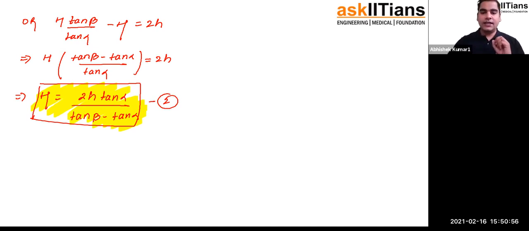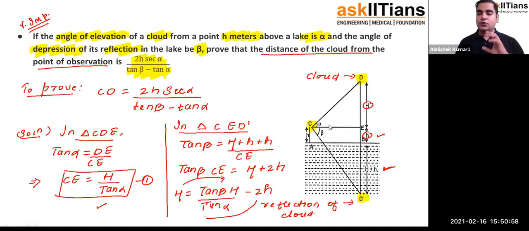We are interested in the value of CD here. I know capital H, which is the perpendicular in this triangle CDE, and I want the hypotenuse, so I can use the formula for sine alpha, because sine alpha is perpendicular by hypotenuse.